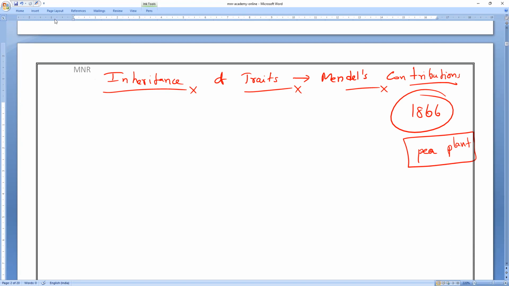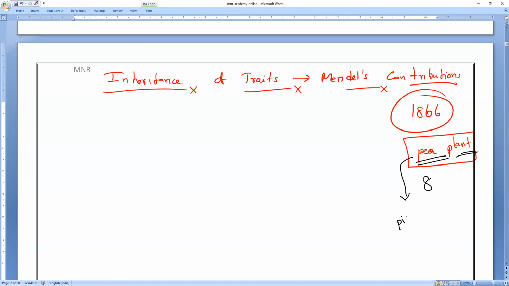Hybridization means crossing, that is breeding from one generation to the next generation. He conducted several experiments for several years. Over a period of almost 8 years, he studied the garden pea plant. For around 8 years he studied the crossing of pea plants in his garden. Why he chose the pea plant, we'll also discuss.